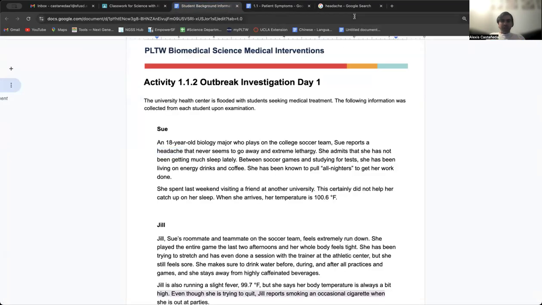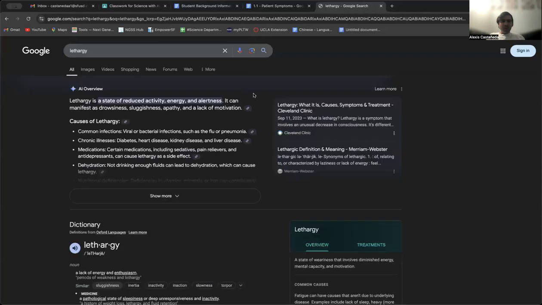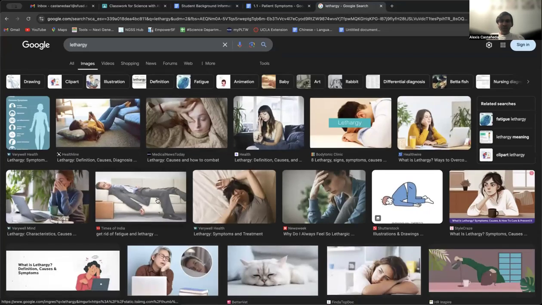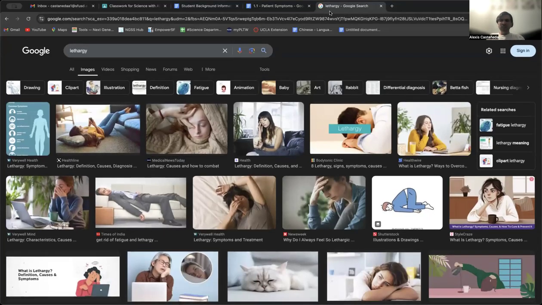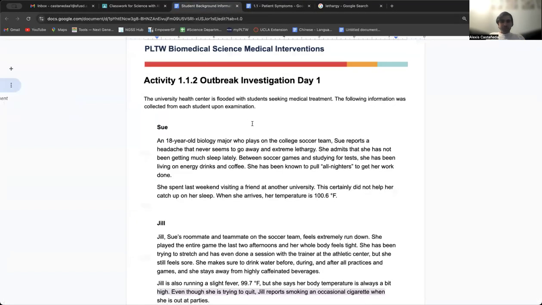Extreme lethargy. If you don't know what lethargy is, I recommend that you look for images. This is when you're feeling really, really tired. You just don't want to do anything. You're kind of just lying down, like when you feel sick and you really don't want to do much. So I would put lethargy or extreme lethargy. Those are two of her symptoms.